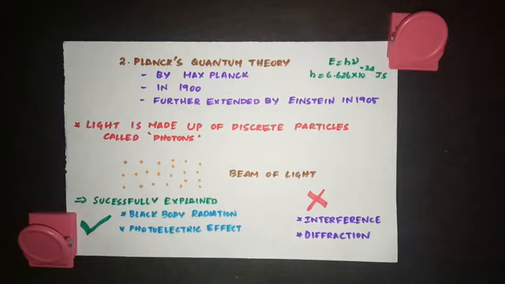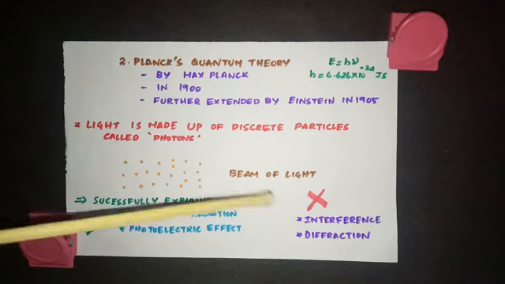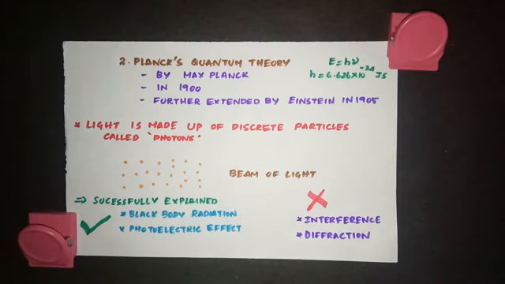So that is possible only when light travels in the form of photon. A photon is going and hitting an electron and knocking it down. So to explain these two phenomena, black body radiation and photoelectric effect, Planck gave this theory that light is made up of discrete particles called photons. But this theory could not explain interference and diffraction. So now the problem arises. When you take electromagnetic wave theory, you can successfully explain interference and diffraction, but that cannot explain black body radiation and photoelectric effect.